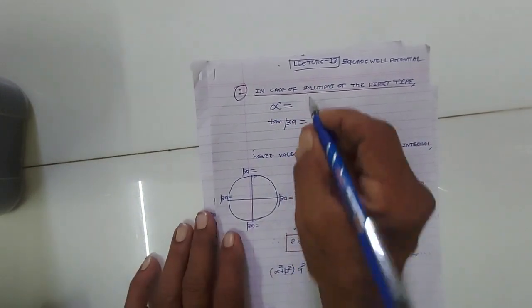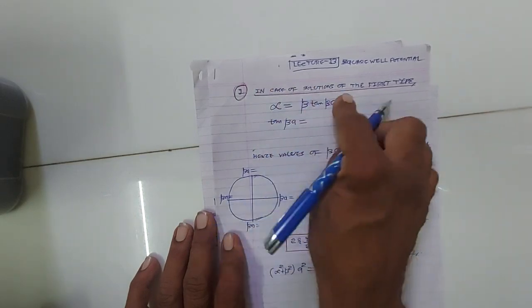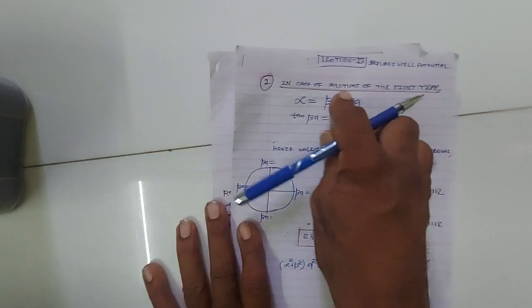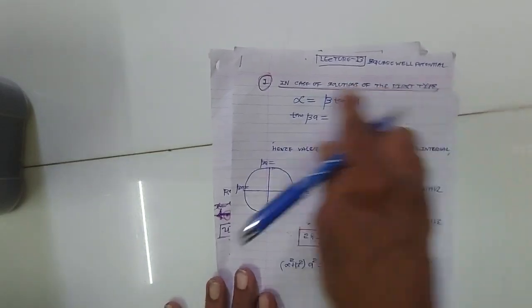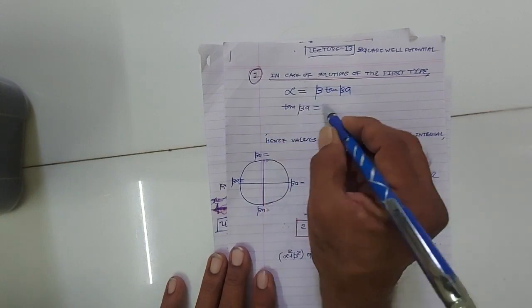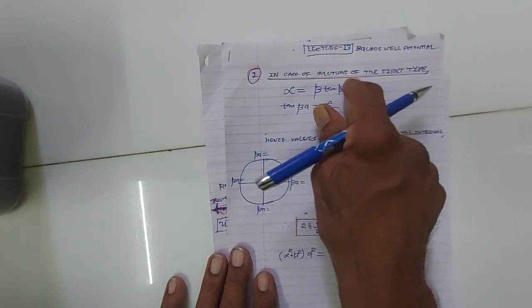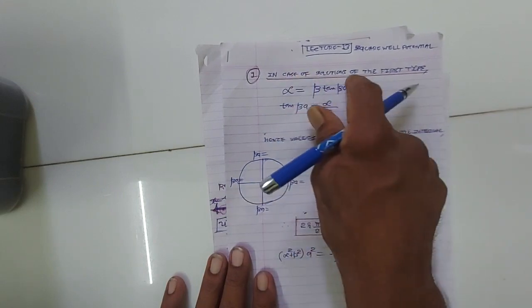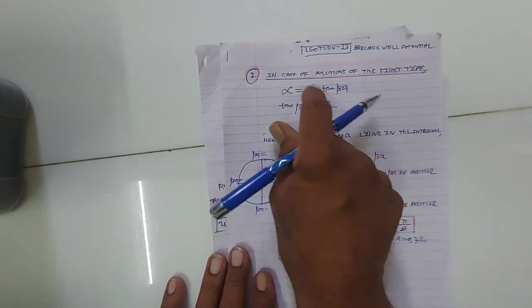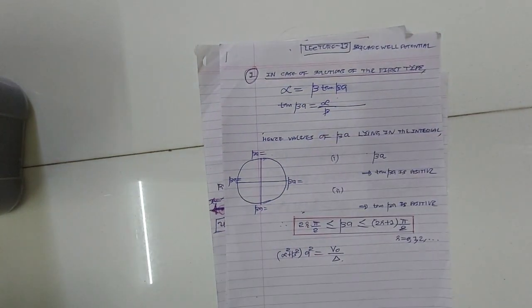In the case of solutions of the first type, alpha is equal to beta tan beta a. We have tan beta a is equal to alpha upon beta, right? Alpha, please remember,